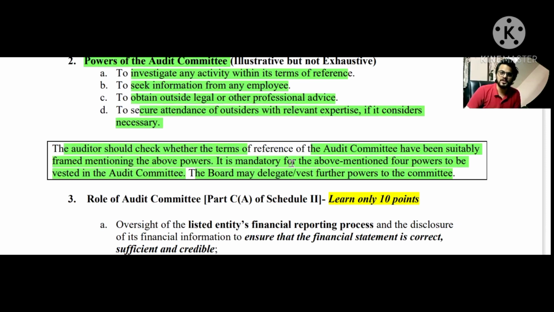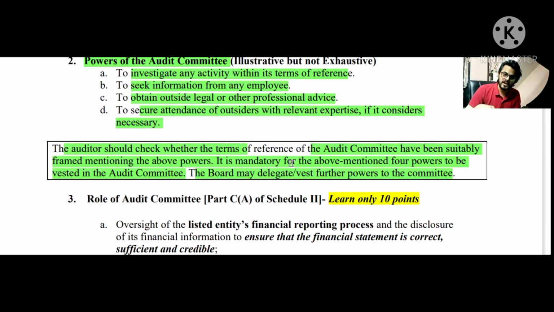If they want to create better governance in the company, then the audit committee needs to be more powerful because they are headed by the independent directors, as you must know already, because we have already read that the chairperson needs to be an independent director as per regulation number 18, and the majority, the 2/3 number of members, need to be independent directors in the audit committee. So it basically denotes that the majority members of the audit committee are independent, and the committee itself becomes independent because of the composition of the same. So if the committee is independent, then it basically empowers them, and if the powers are given by the board, then it will help create better governance in the company.